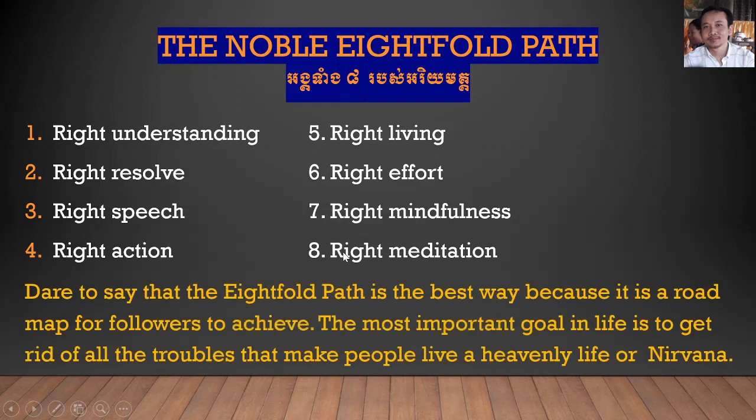I'd like to say that the Eightfold Path is the best way because it is a roadmap for followers to achieve the most important goals in life, to get rid of all the troubles that make people live in a heavenly life, or nirvana. Nirvana in our language means Nipin, right? It means the most important goal for all Buddhists. They want to get this one, just nirvana, Nipin, that's right.